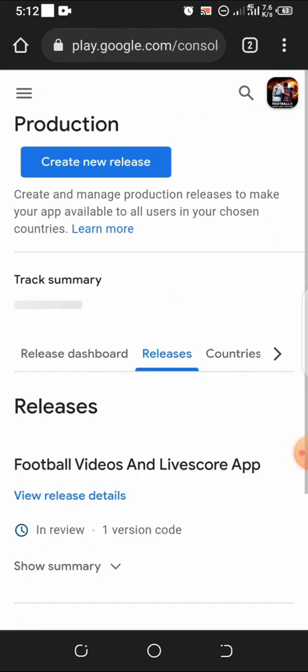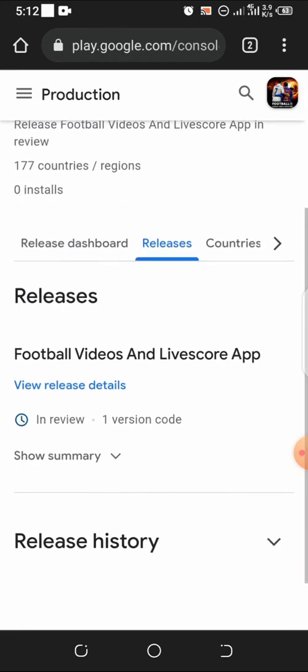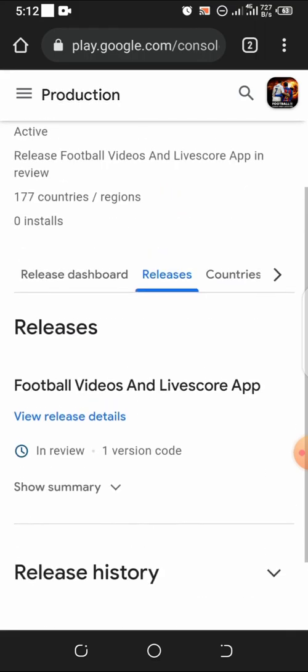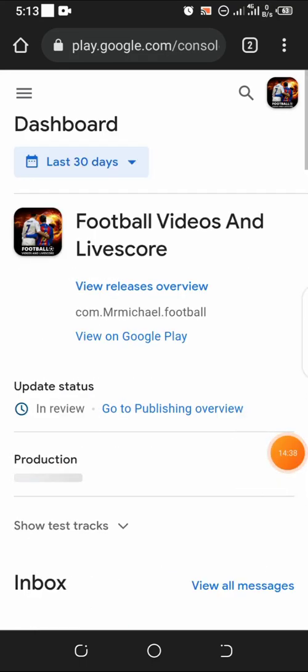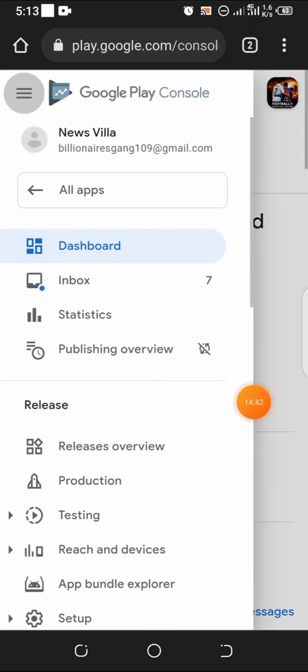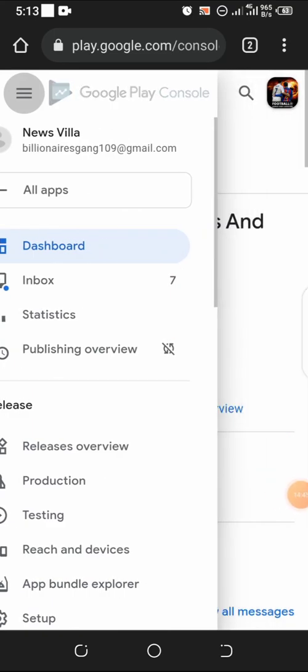Rollout, this will be available to all users on Google Play Store in your chosen country, and we click on rollout. So now they're going to review our app. Once it's reviewed and accepted, it's going to be available on Google Play Store, guys.